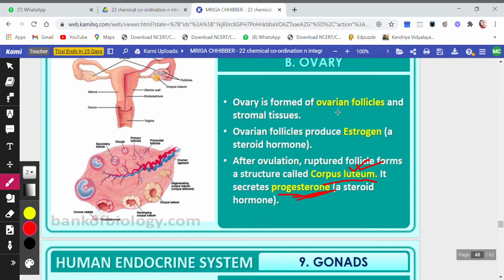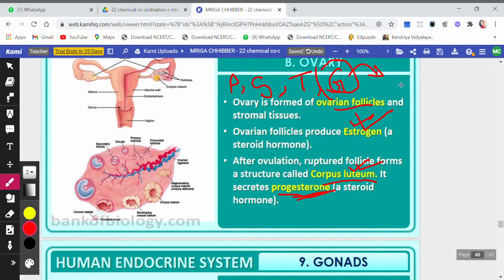Again, ovarian follicles have many stages. First primary follicle, then secondary follicle, then tertiary follicle, and at the end it matures into a Graafian follicle, which is the matured follicle. All these follicles produce one more hormone called estrogen. After the rupture of the Graafian follicle, the ovum comes out; that is done during ovulation.